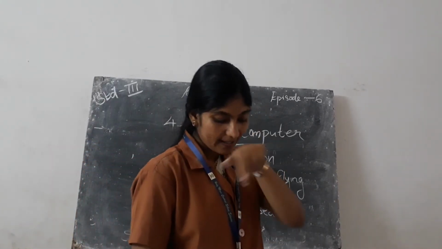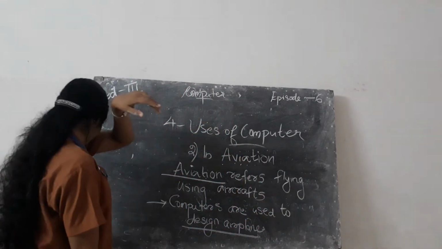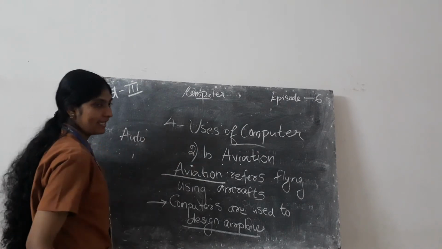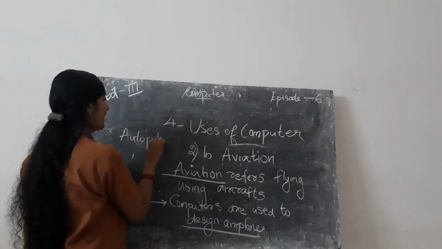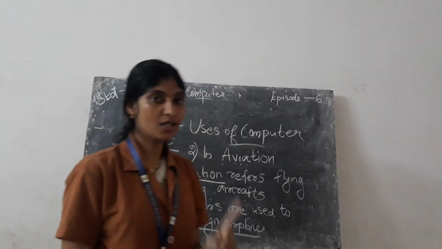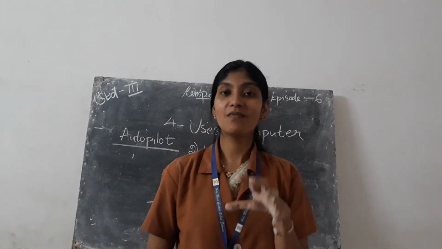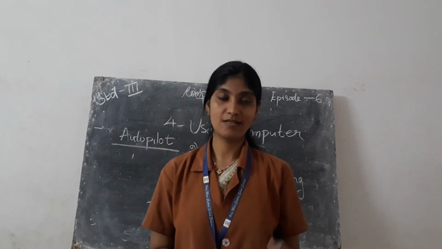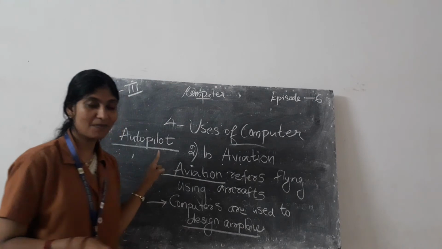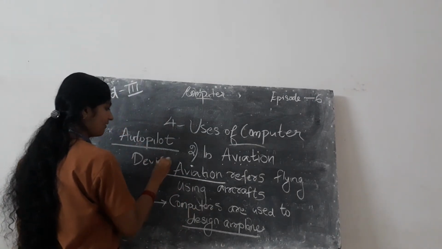Then another term, that is autopilot, P-I-L-O-T. Autopilot means it is a device which holds a plane on a specific route even when the pilot is not operating its control.